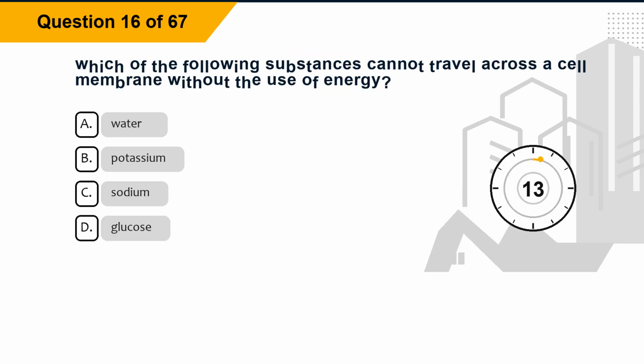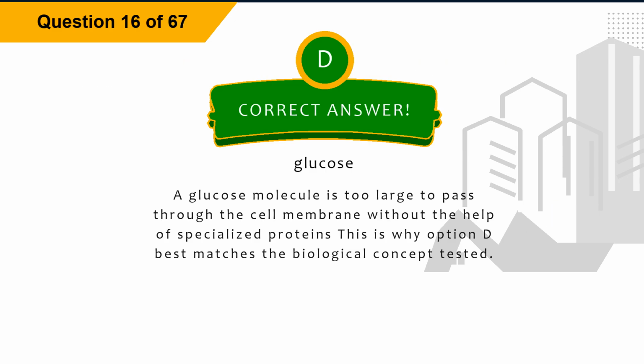Question 16. Which of the following substances cannot travel across a cell membrane without the use of energy? Option A, water. Option B, potassium. Option C, sodium. Option D, glucose. The correct answer is option D, glucose. Explanation. A glucose molecule is too large to pass through the cell membrane without the help of specialized proteins. This is why option D best matches the biological concept tested.